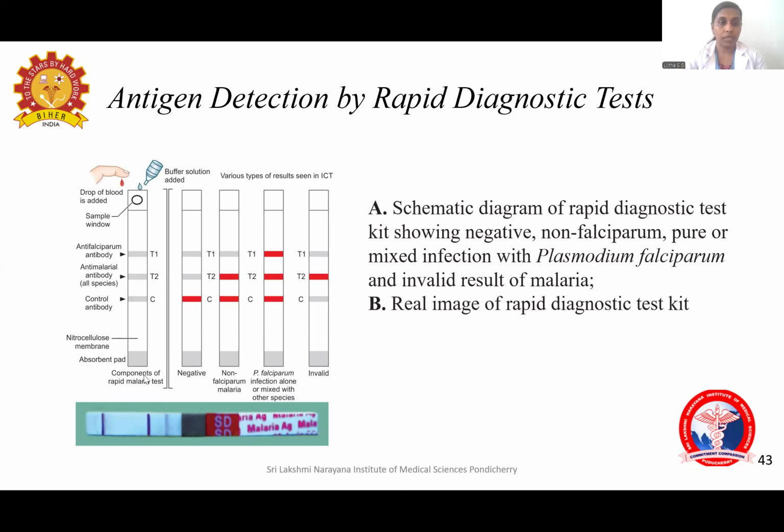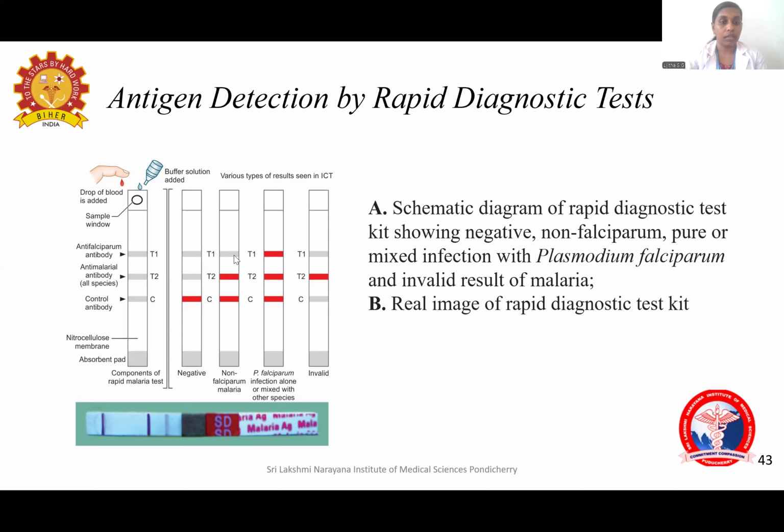This is the immunochromatography test format. The control line should be present for all the tests, then only it is valid. So this test is invalid. Coming to the other test, the control line alone is positive. The test line is not showing any band, so it is negative. This one is showing control line positive and the test line also, the band is there. So this band is the anti-malarial antibody which is there for all species. That is, the pan-malarial antibody is positive.